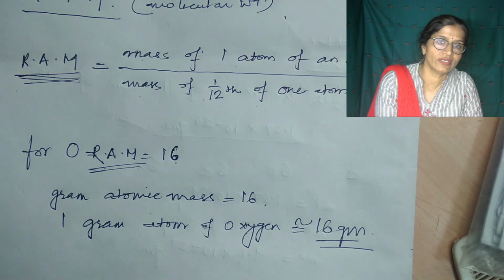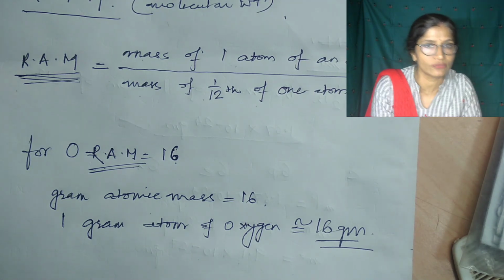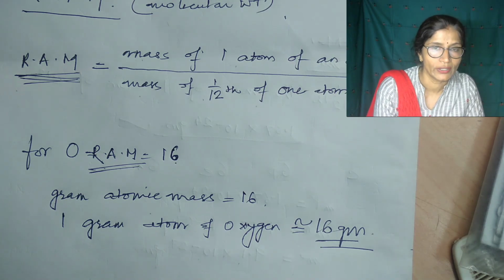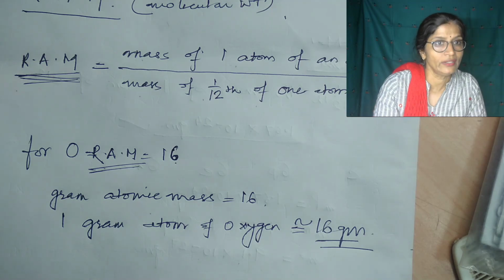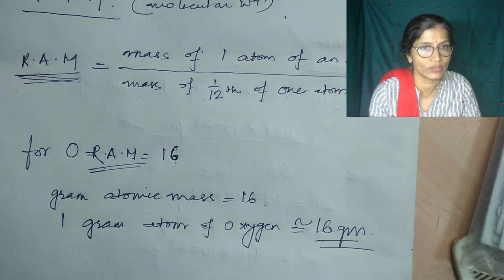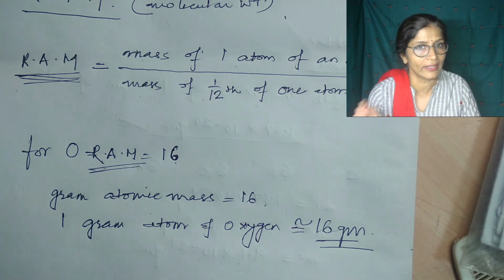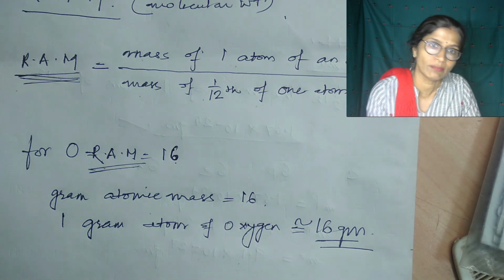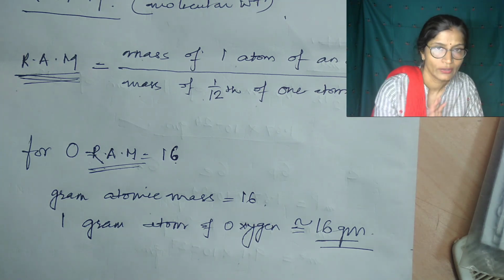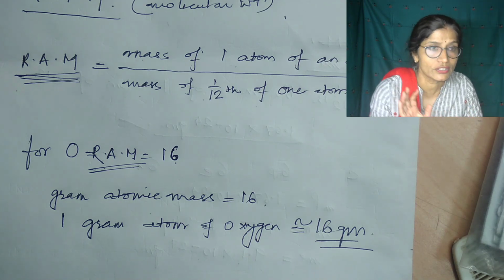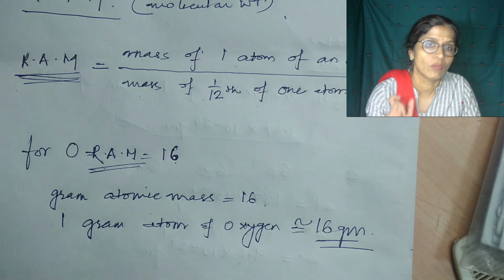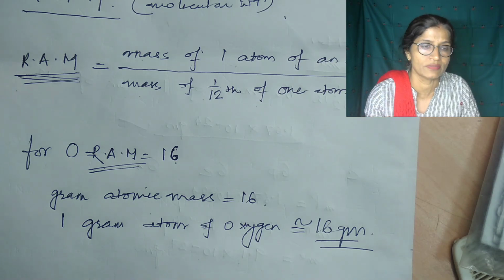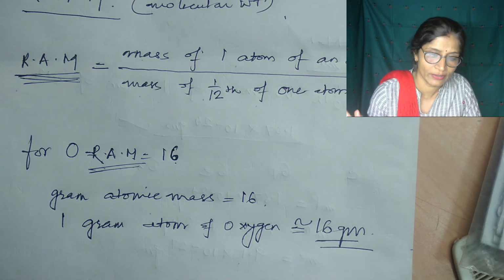In the same way, relative atomic mass for nitrogen is 14. It means one atom of nitrogen is 14 times heavier than 1 by 12 the mass of one atom of carbon 12. It is not that the mass of one atom of nitrogen is 14. It indicates that one atom of nitrogen is 14 times heavier than the mass of 1 by 12 of one atom of carbon 12.